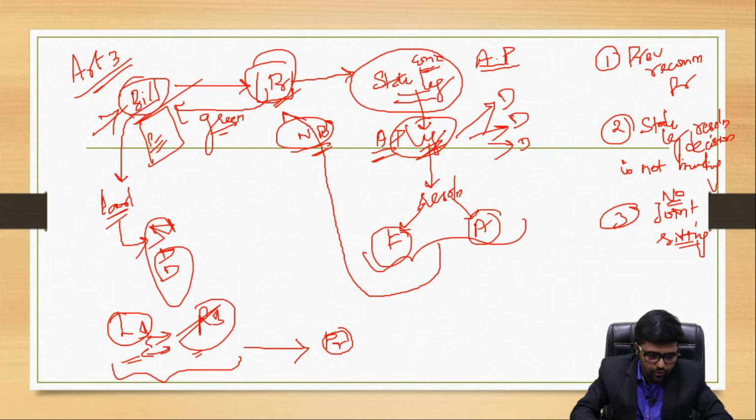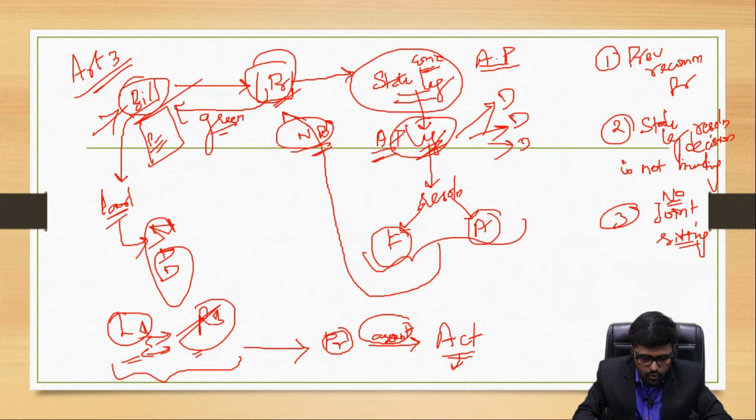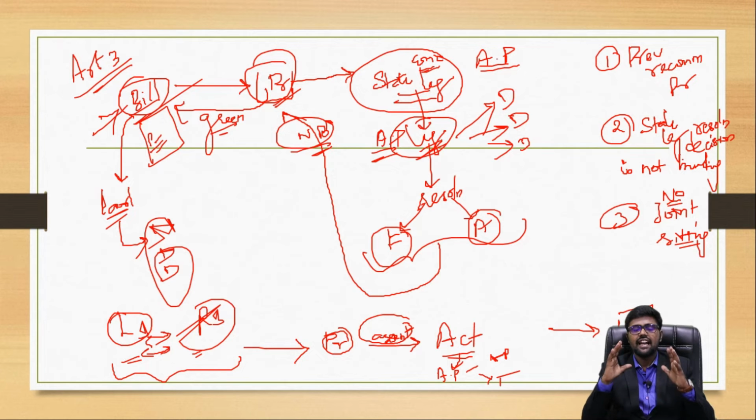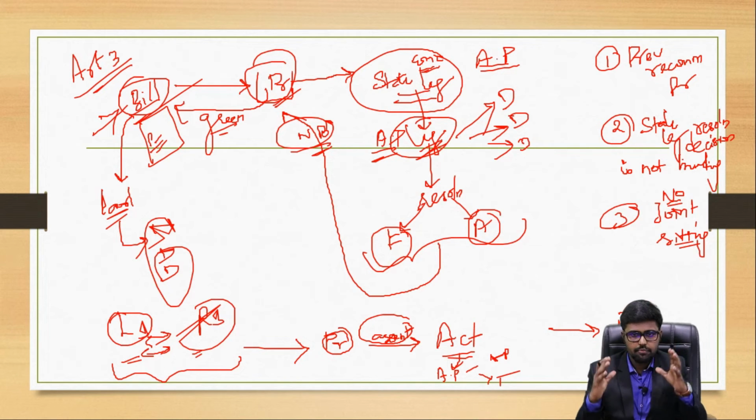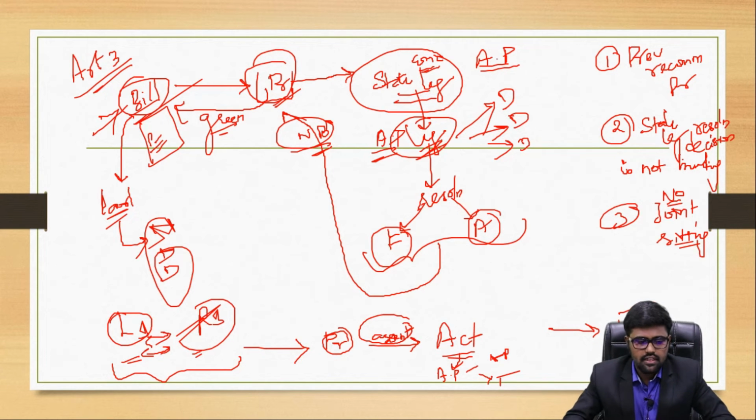So the President will obviously give his assent, because he was already concerned. It was the previous recommendation of a President. Then it will become an Act. That is, from now onwards, Andhra Pradesh will be split into Andhra Pradesh and Telangana. Finally, it will be notified in a government gazette. So this is the entire procedure. This procedure has to be followed.